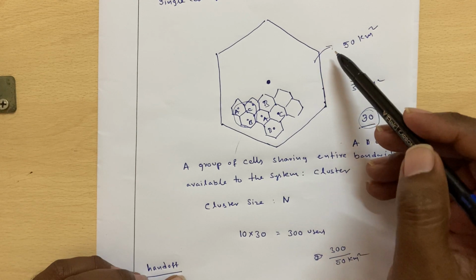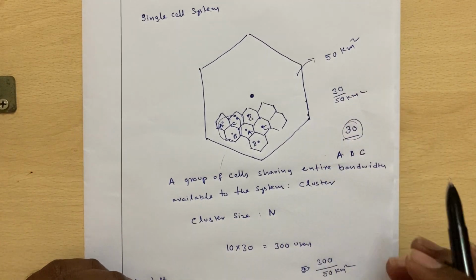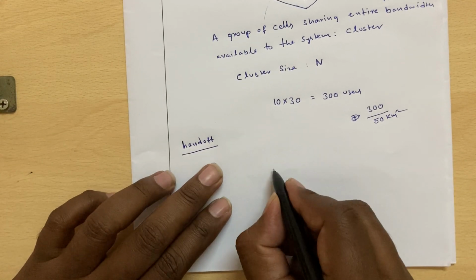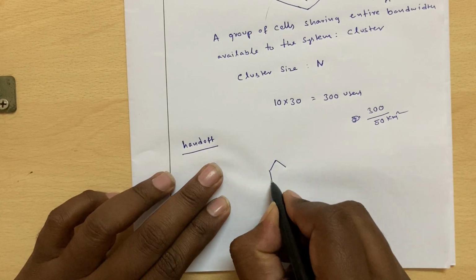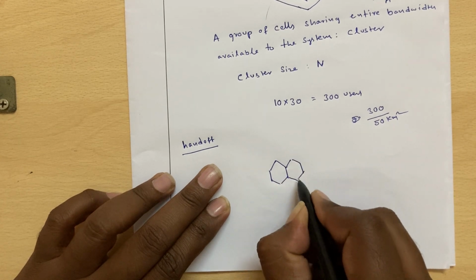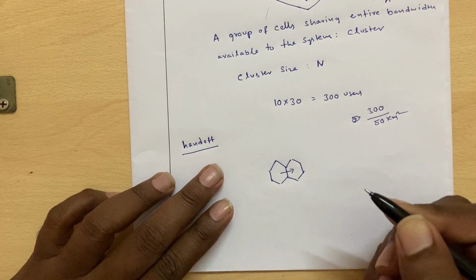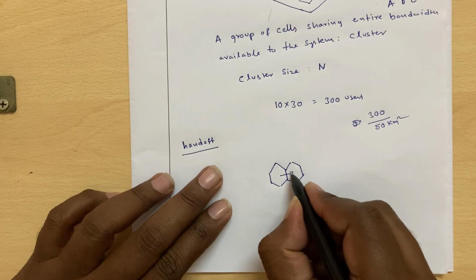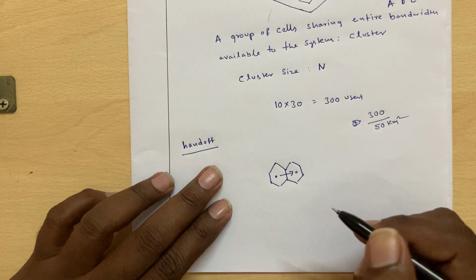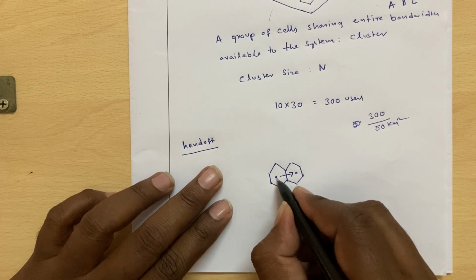But when you reduce the cell size to a smaller value, it is frequently that a user may go from one cell to another. If his call is in progress and he crosses the border of the cell boundary, then the call may not stay connected.